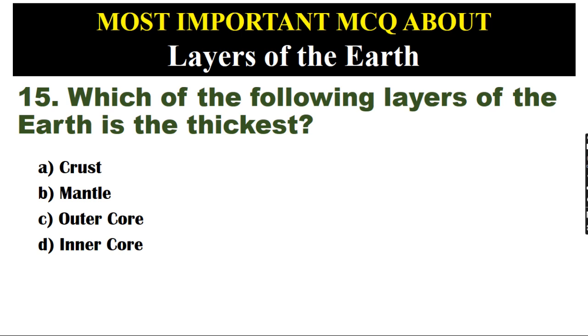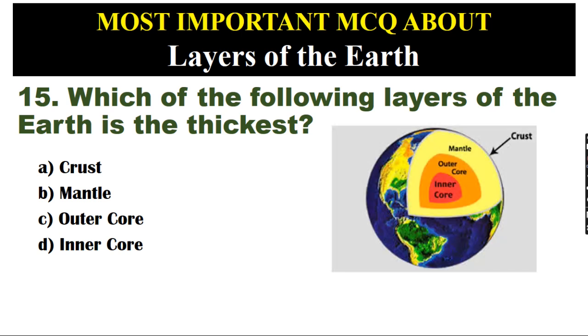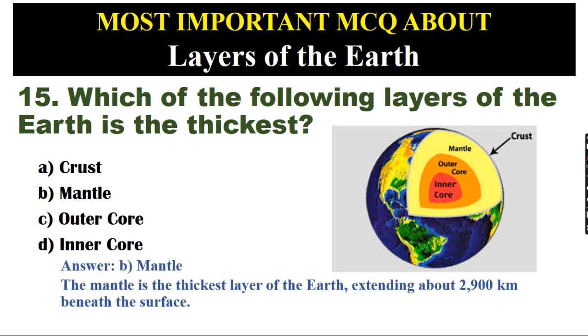Which of the following layers of the Earth is the thickest? A. Crust. B. Mantle. C. Outer core. D. Inner core. Answer: B. Mantle. The mantle is the thickest layer of the Earth, extending about 2,900 kilometers beneath the surface.